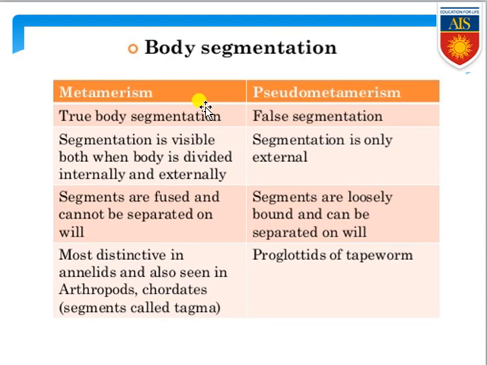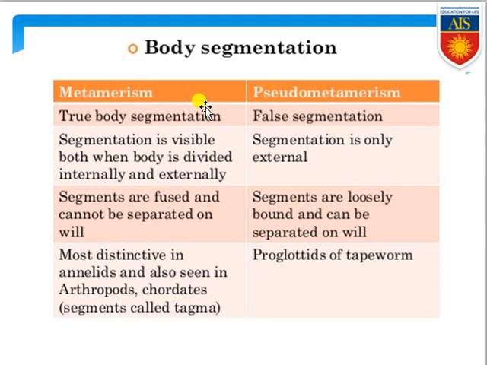Now, keep it in your mind, true metamerism, or the true metamer, can be found most distinctively in annelids, and is also seen in arthropods and chordates.